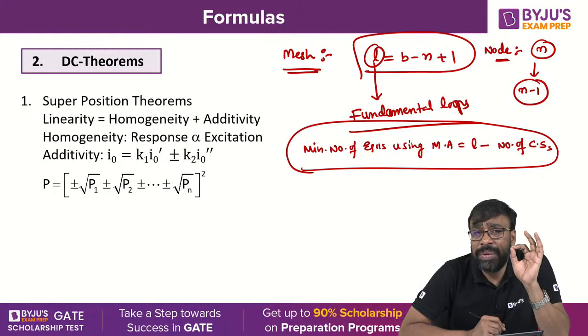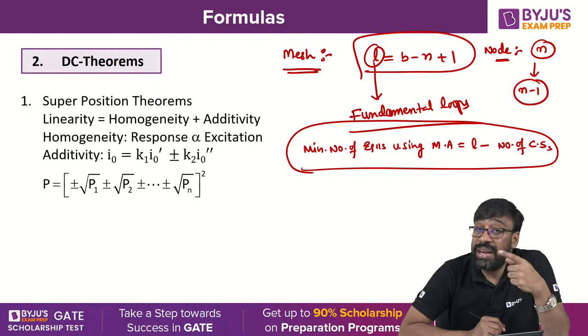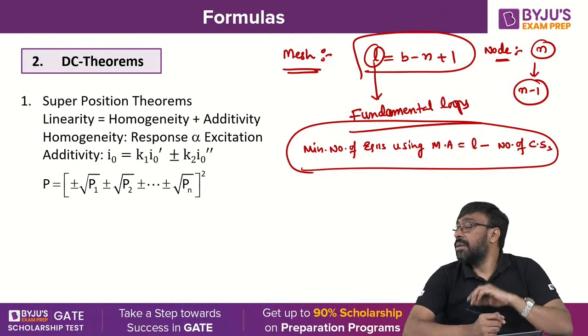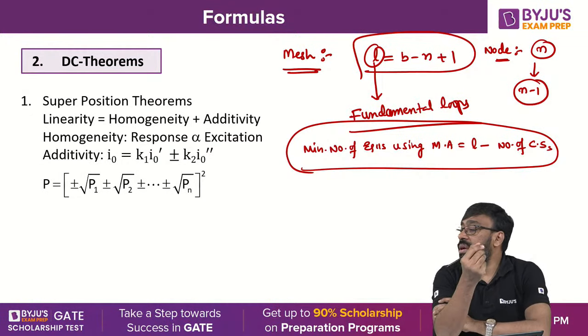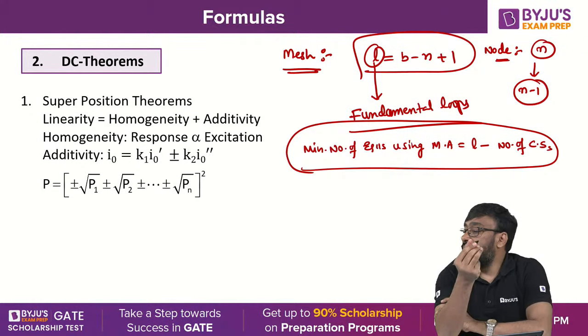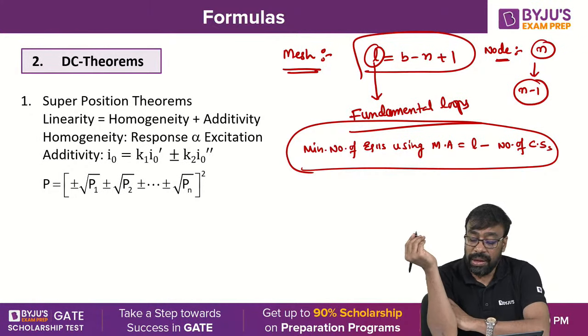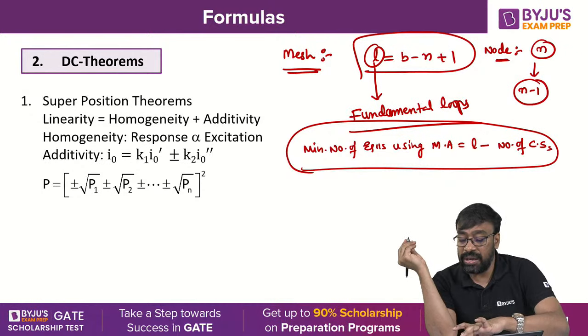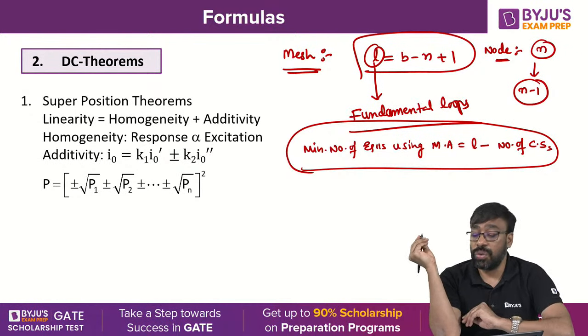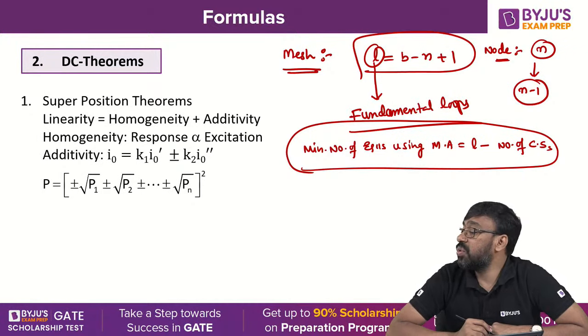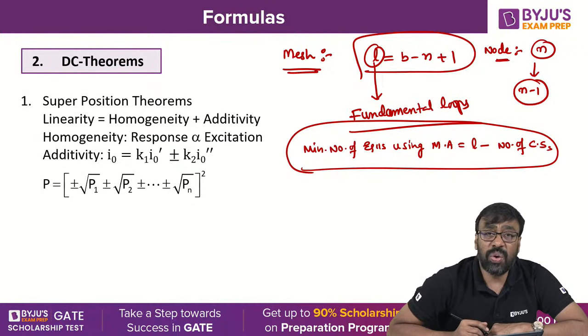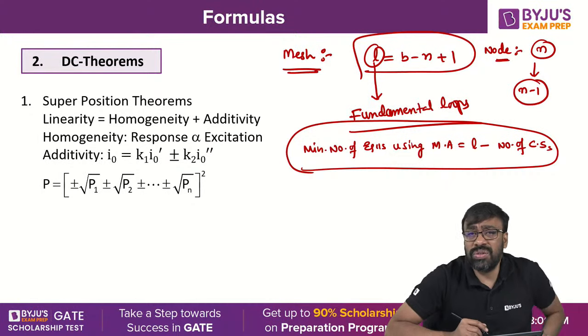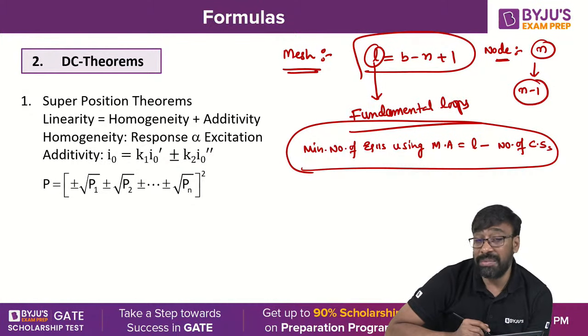In the case of mesh analysis, the number of equations is equal to the number of fundamental loops. But if there are any current sources in the given network, then the minimum number of equations required using mesh analysis is L minus the number of current sources. Whereas in node analysis, whether current sources are there or not doesn't matter. For N nodes, N minus 1 equations are enough. You understand, all of you?